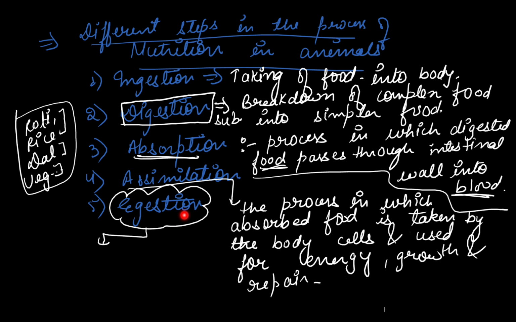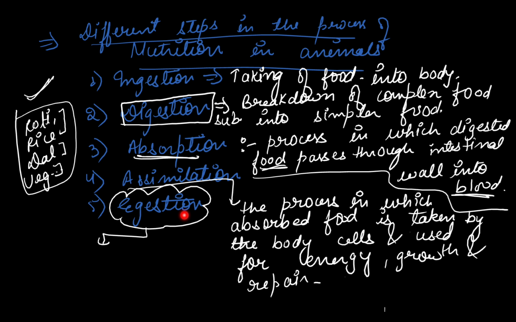The whole food which we eat is not digested by our body. Keep this in your mind. Whole food is never digested. A part of food which we eat remains undigested, which cannot be used by the body. This undigested part of food is then removed from the body in the form of feces, when we go to the toilet.